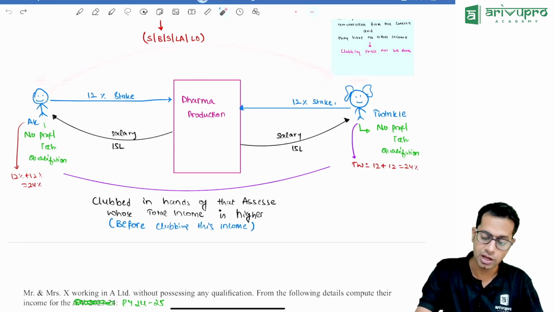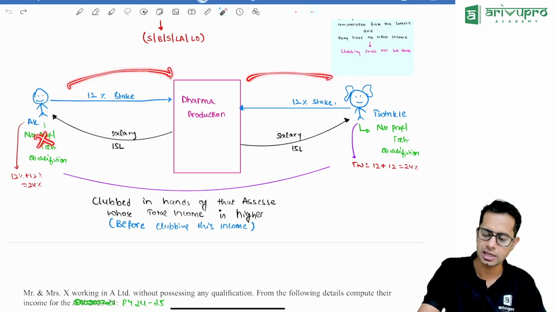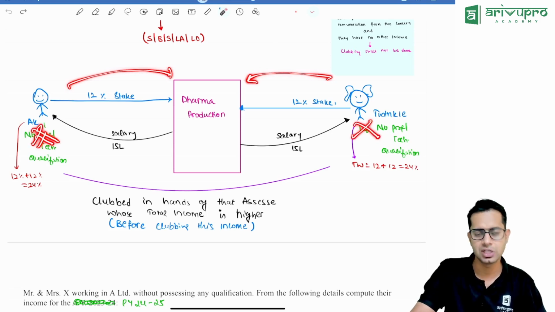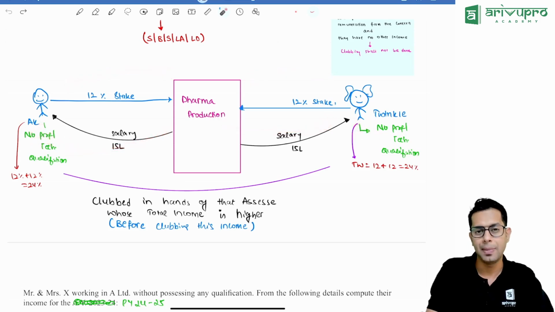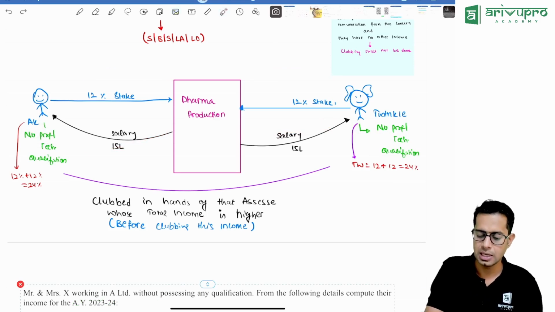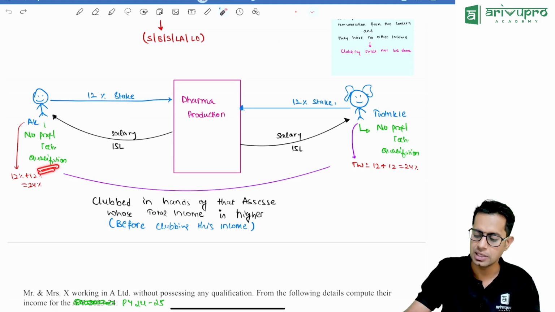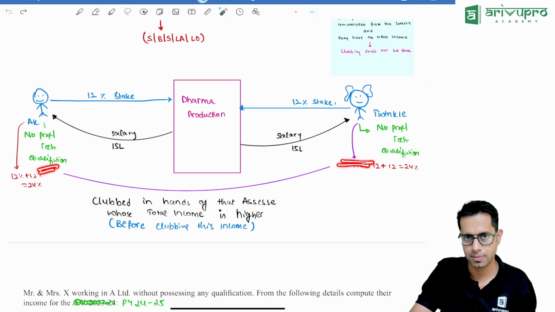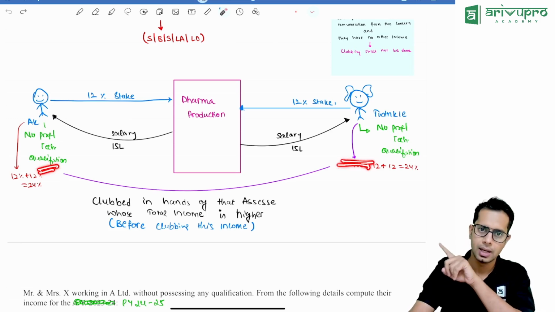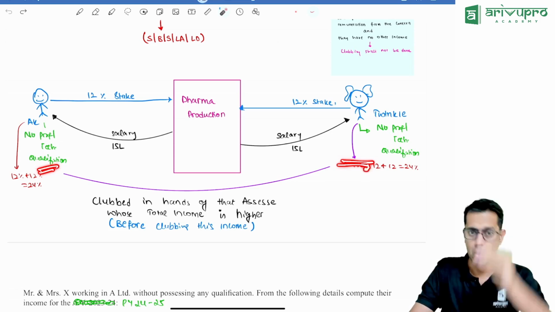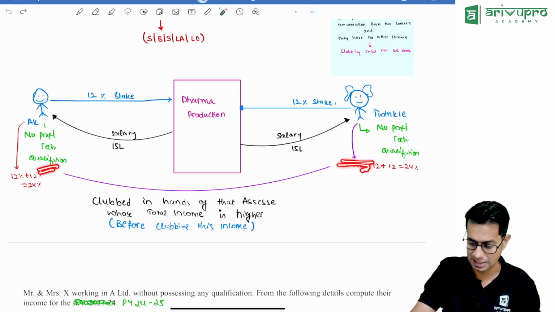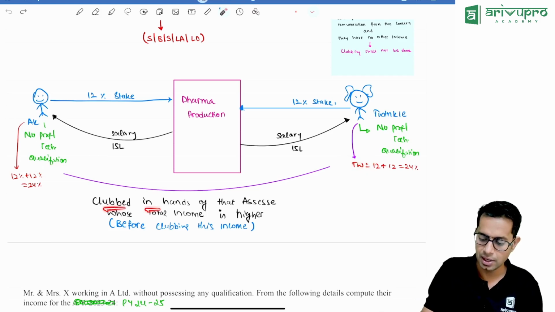Sir, what if they both have substantial interest in a concern and they both don't have any professional technical qualification, and remuneration is paid by the concern to both of them? In that case, the lawmaker says clubbing shall happen in the hands of that assessee whose total income is more before clubbing the income received from that concern. Any income other than that particular income, whosoever's income is more before clubbing this income, in that person's hand it will be clubbed.